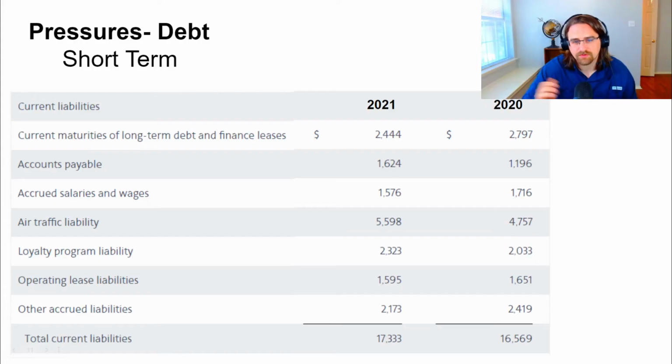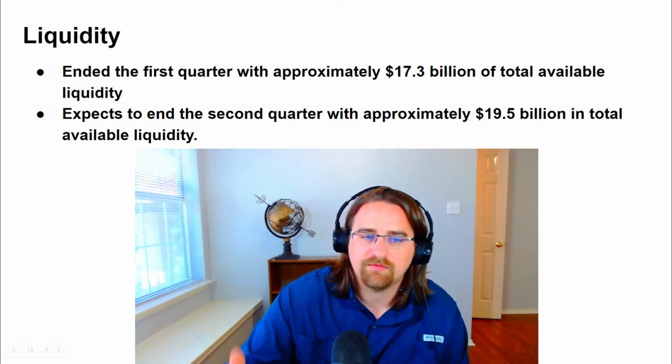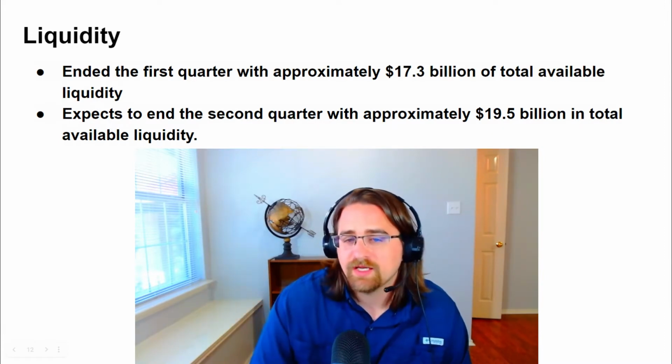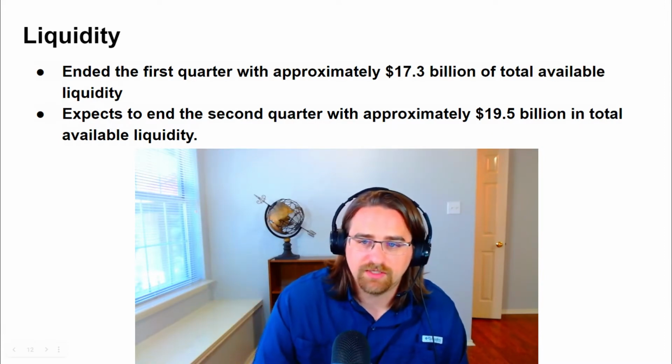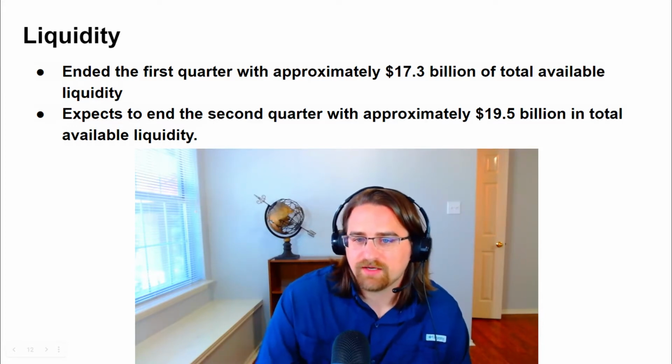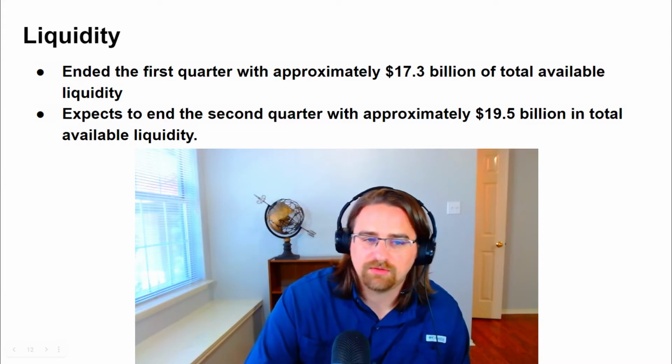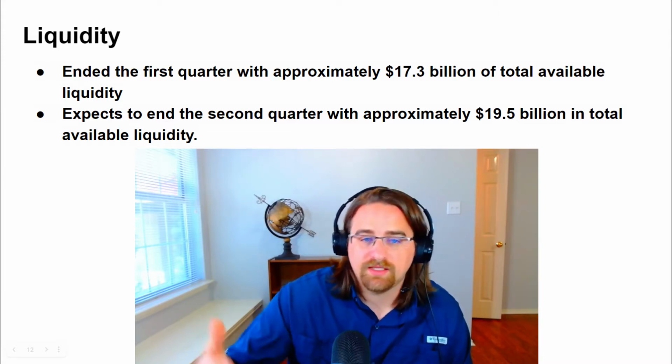First up is short-term debt. If we look at their total current liabilities, we can see that it's increased about $0.75 billion between 2020 and 2021. Now it's at $17.3 billion total. The reason why this is important: if we look at their liquidity as of the first quarter, it's at about $17.3 billion in total available liquidity. Then they expect that to grow to about $19.5 billion in total availability by the end of the second quarter, which is around July.